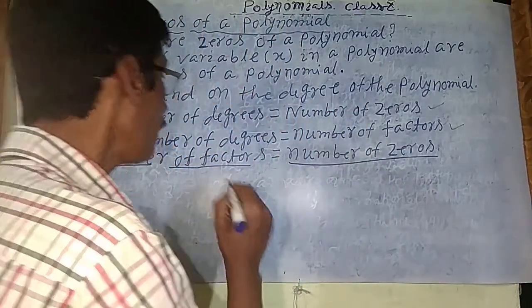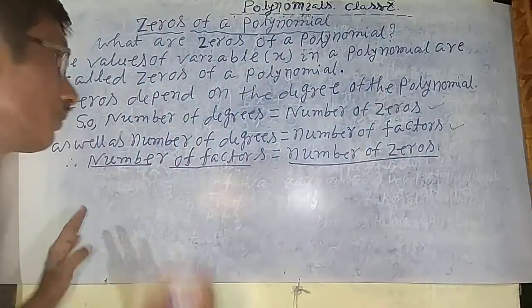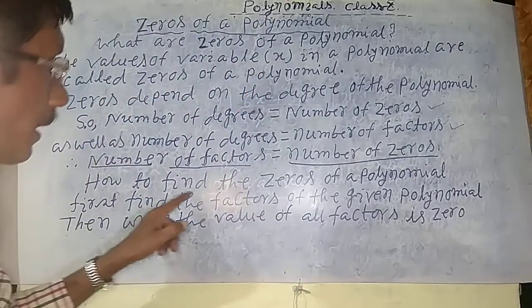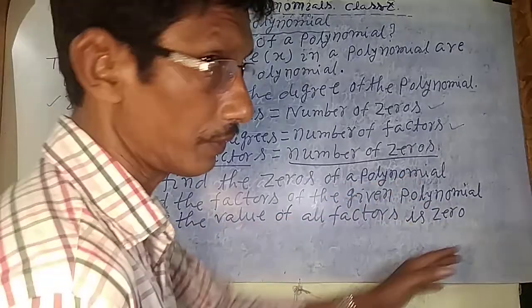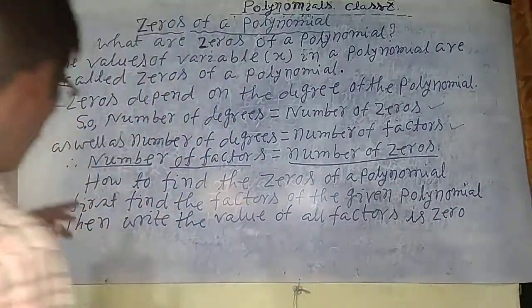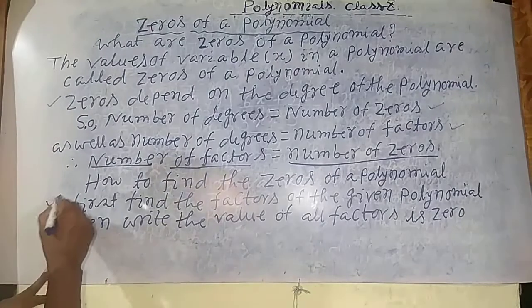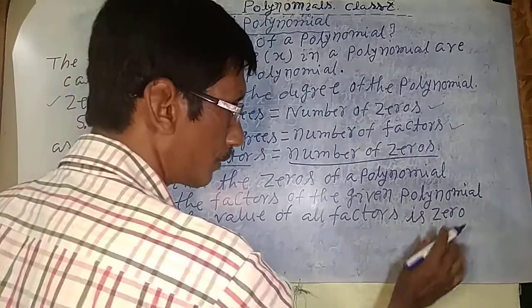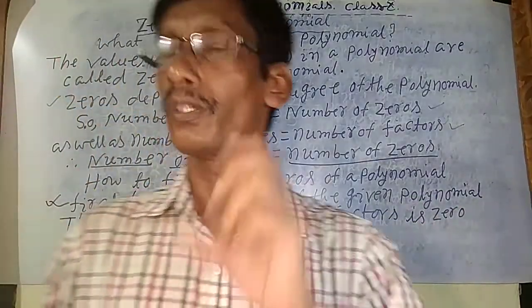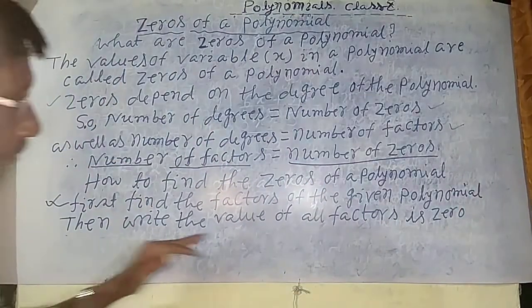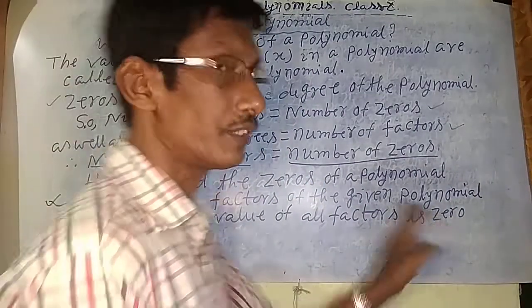So now how to find the zero? Okay student, how to find the zeros of a polynomial? This is the most important, beta. You have to find zeros. First of all, you find the factors of the given polynomial. For the polynomial that will be given to you, first of all you find its factors. And then write the value of all factors as 0.